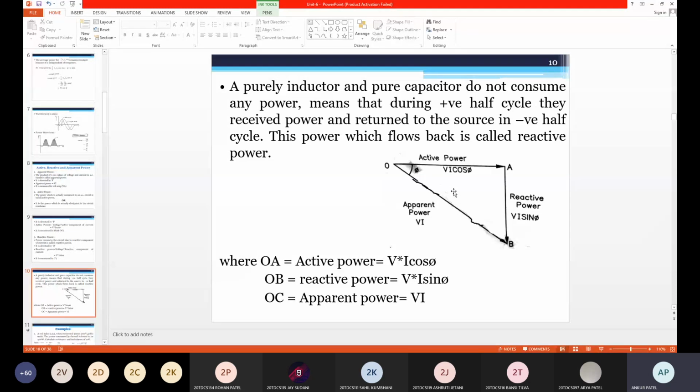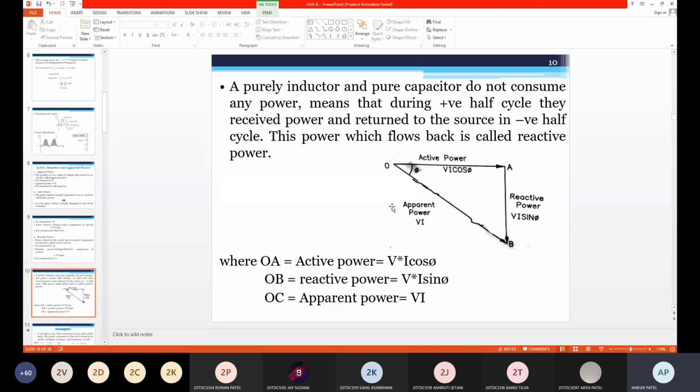Okay, so there are three definitions of power factor. Cosine of the angle between voltage and current. It is the ratio of resistance to impedance, and it is the ratio of active power to apparent power. Okay. So cos phi's value lies between 0 to 1. Unity is the maximum value, but that is not possible.